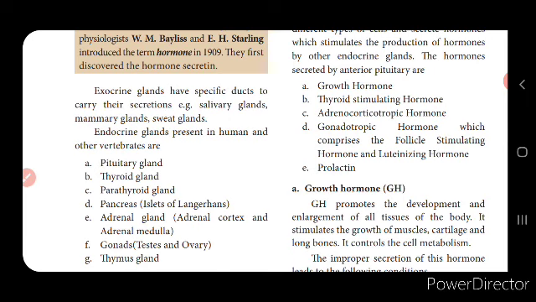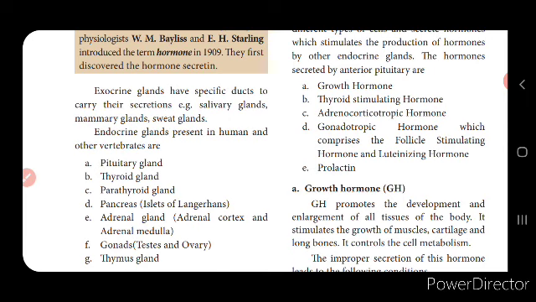From the anterior lobe we have learnt about the growth hormone, thyroid stimulating hormone, adrenocorticotropic hormone, gonadotropic hormones, and the prolactin, isn't it? And from the posterior pituitary gland, we saw the vasopressin and the oxytocin.